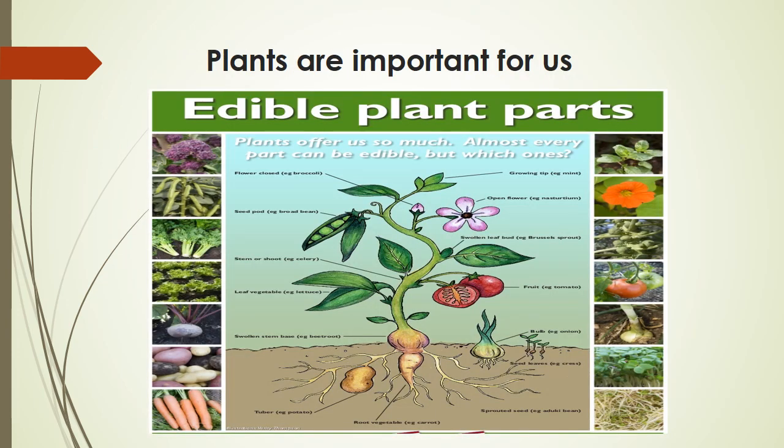Do we see the various parts of the plant like roots, stems, leaves, fruits, seeds are not only important to the plants for its growth but also for us, as we eat many of these parts of the plant as our food. So, plants are very important for us and we should take care of them.